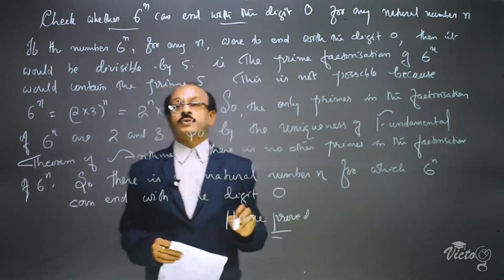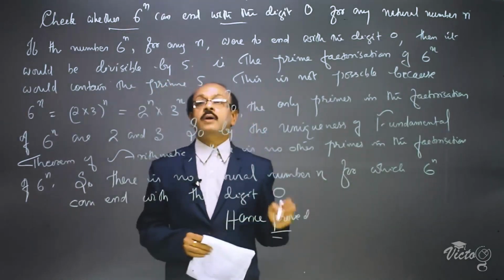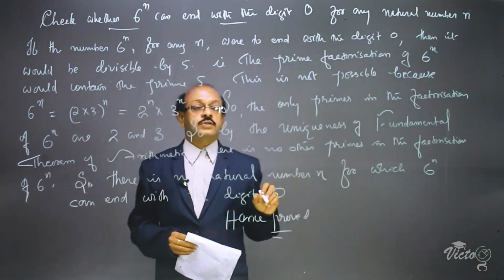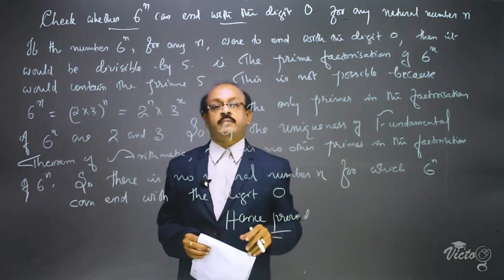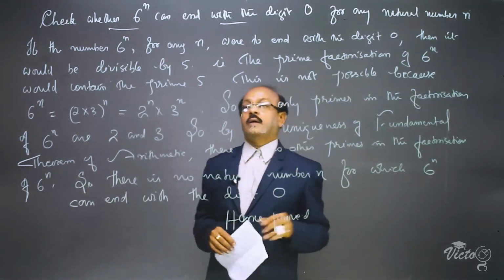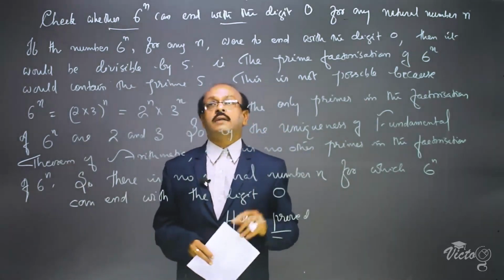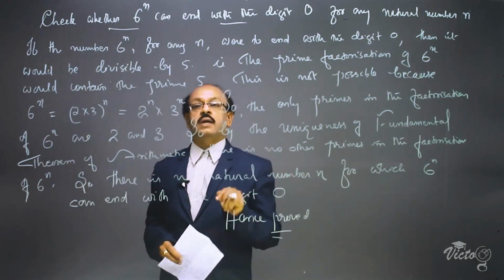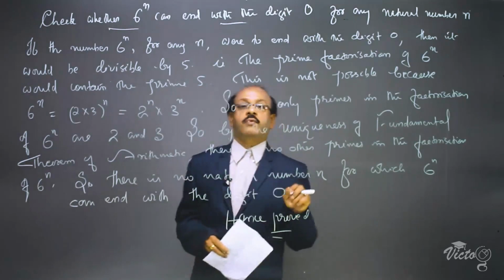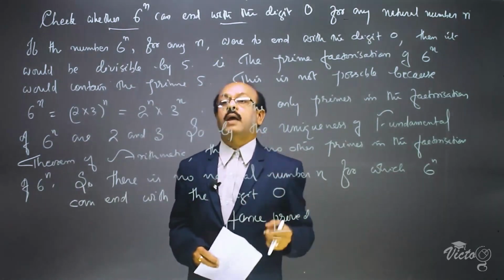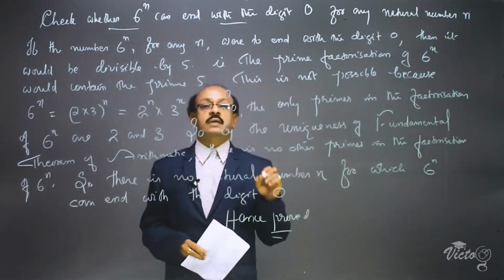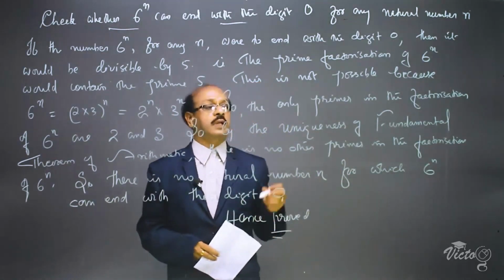Here also we are using the same method as the previous one, but the only difference is that here it is 6 raised to n, and the prime factorization of 6 raised to n will contain 2 primes. In the previous case, there was only one prime, which was 2. Here, the 2 primes occurring in the prime factorization of 6 raised to n are 2 and 3. The prime factorization of 6 raised to n is equal to 2 raised to n into 3 raised to n.